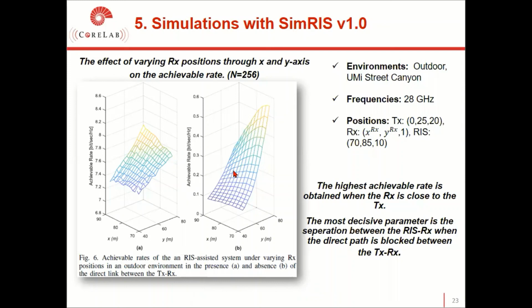Furthermore, if the receiver moves to an area far from the RIS on the X and Y axes, the effect of the RIS will drastically diminish, as shown in figure B. We observe that the most decisive performance parameter is the separation of the RIS to RX link when the direct link is blocked between the transmitter and receiver.